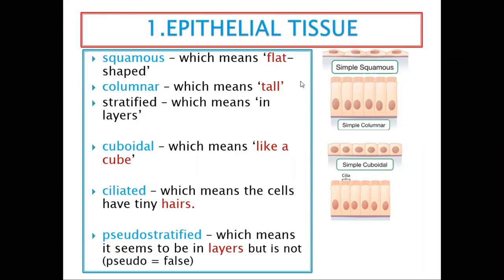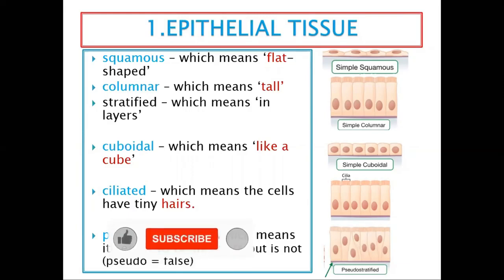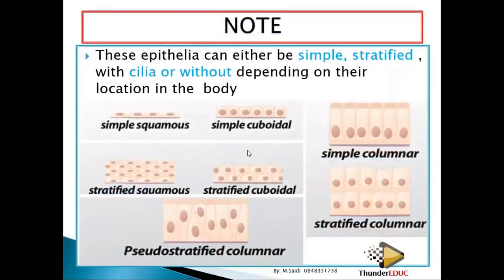Or squamous stratified, meaning squamous with layers. So what about when it is pseudo? If you look at this, you think this is a layer, yet it's not a layer. So it is pseudo stratified. It's false layers. It's not having layers, but it looks like it has layers. That's the meaning.